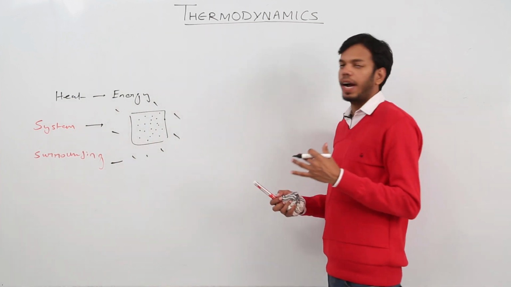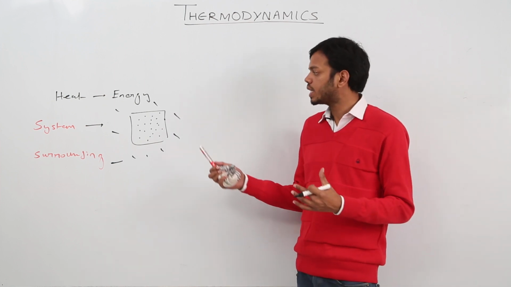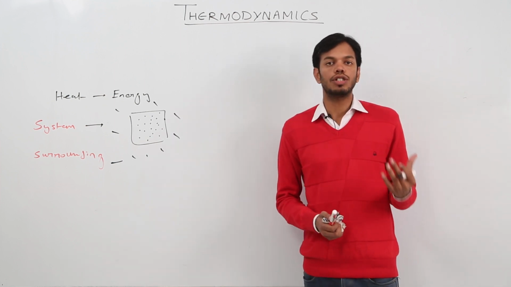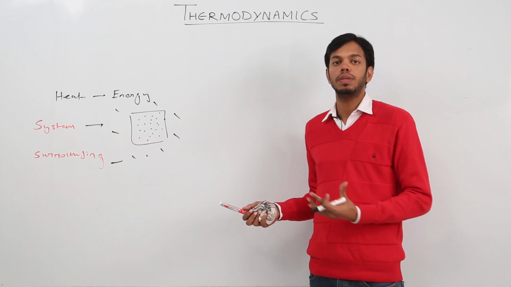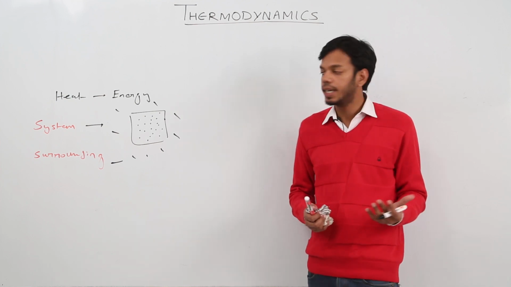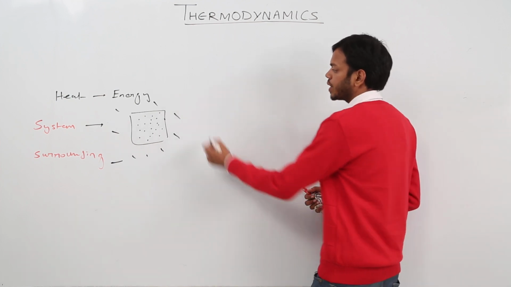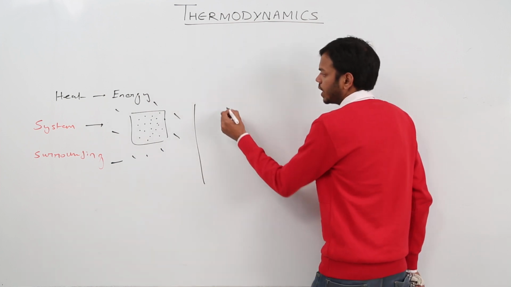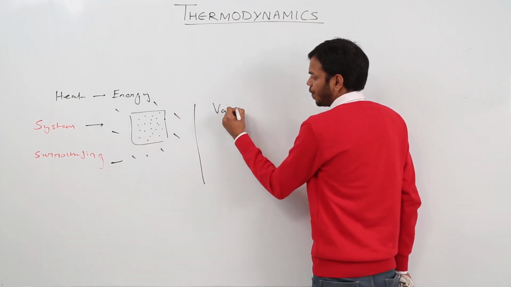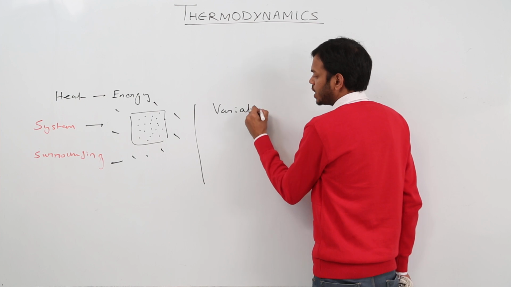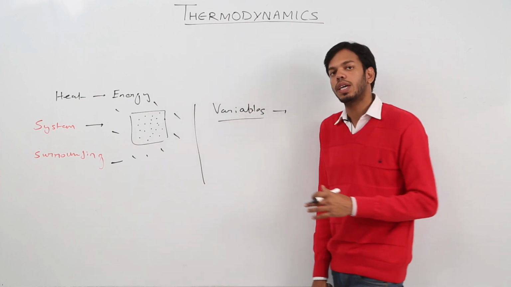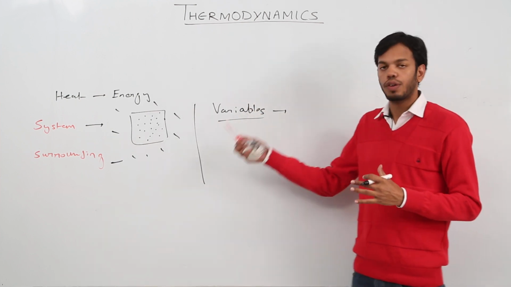Now, how do we define the state of a system, whether this system has reached a saturation state or it is in an equilibrium state or it is in a very unstable state? To explain the state of a system, we use terms like variables first. So what are variables? These are the macroscopic quantities which define the state of a system.